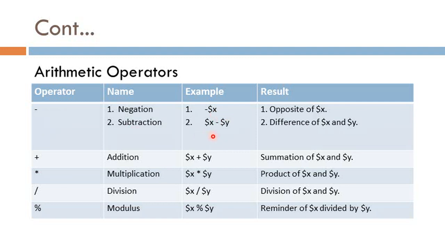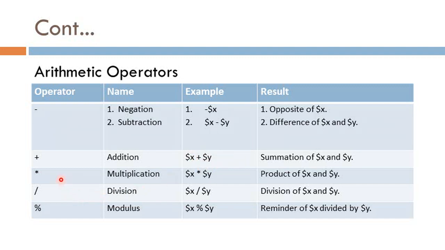Now subtraction gives the difference of two variables. Here I write $x and $y, so I write $x minus $y. Next is addition, plus. It adds two numbers. Here I write the summation of $x and $y.